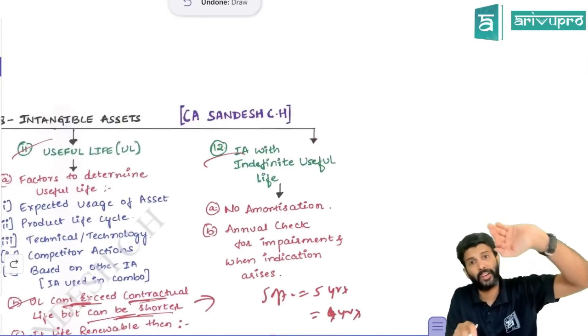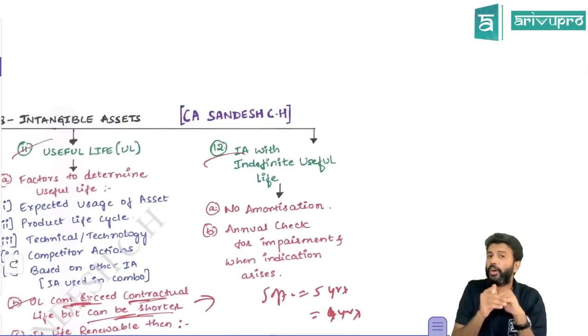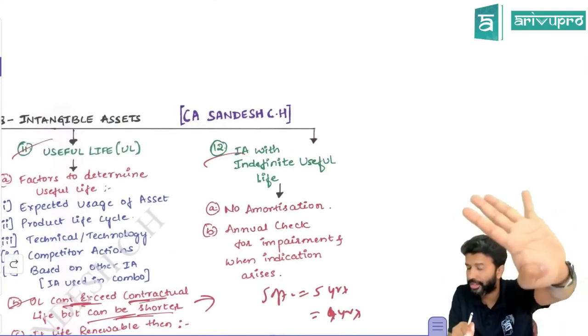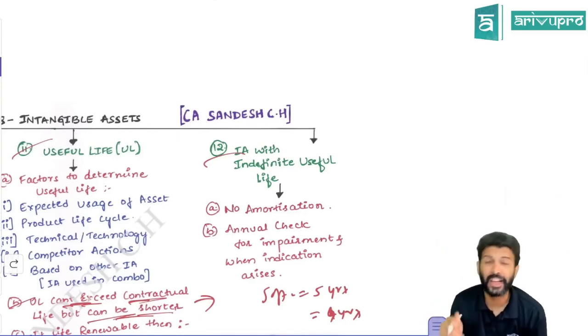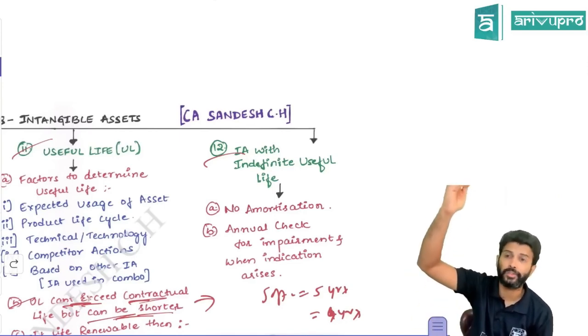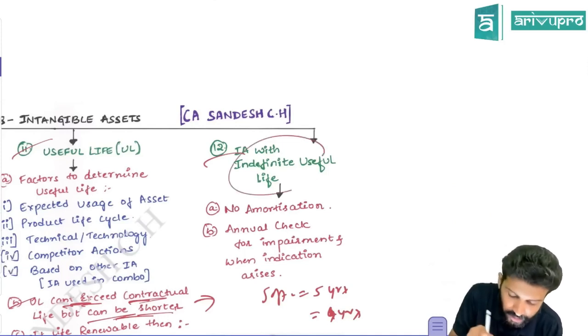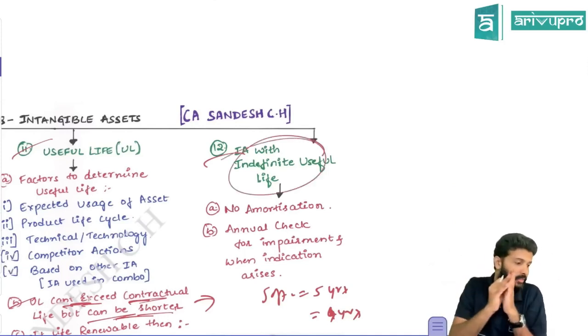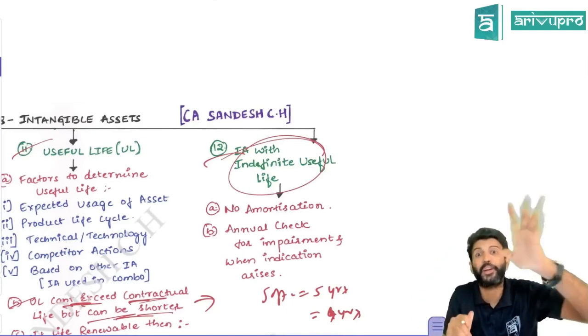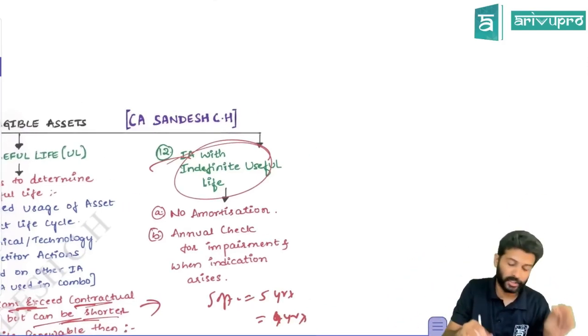All right. So what if you have intangible assets? The amortization concept of an intangible asset is also the same. If you want to amortize an intangible asset, the depreciable amount should be positive, and the useful life should be limited. Sir, can any intangible asset have an unlimited or infinite useful life? Yes. The standard uses the term intangible asset with indefinite useful life. Indefinite useful life is infinite or unlimited useful life.